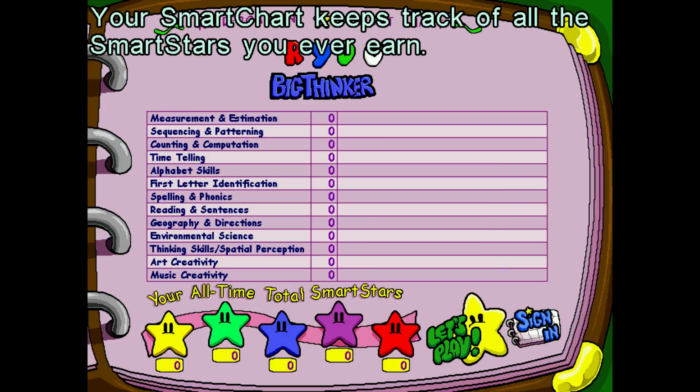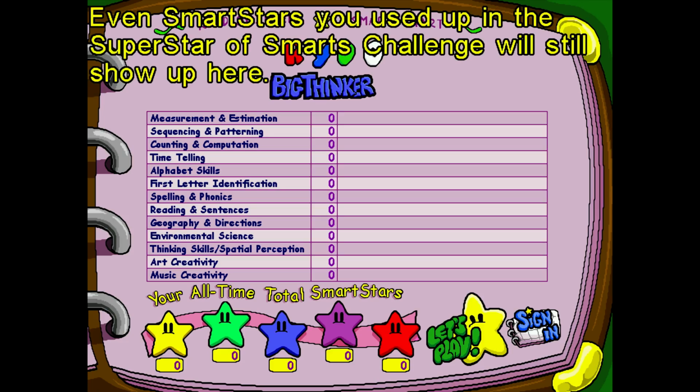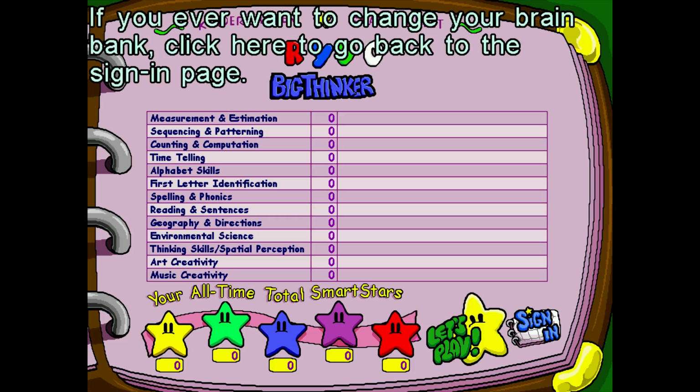Your Smart Chart keeps track of all the Smart Stars you ever earn, even Smart Stars you used up will still show up here. Let's go and see if we can skip this Superstar of Smarts Challenge. I'm trying to skip it. It's not working. Let's go back to the sign-in page.